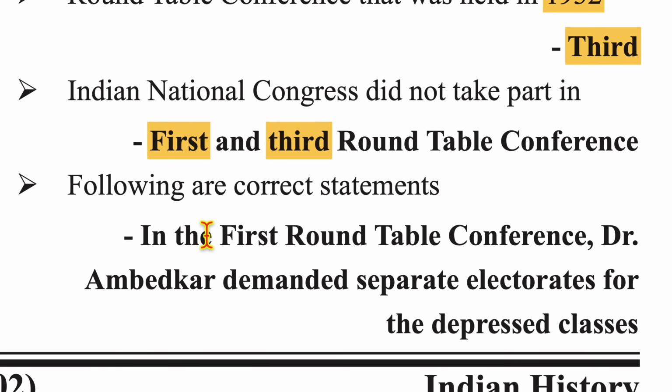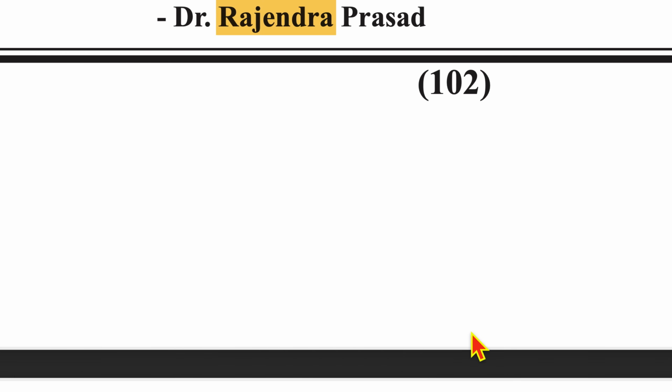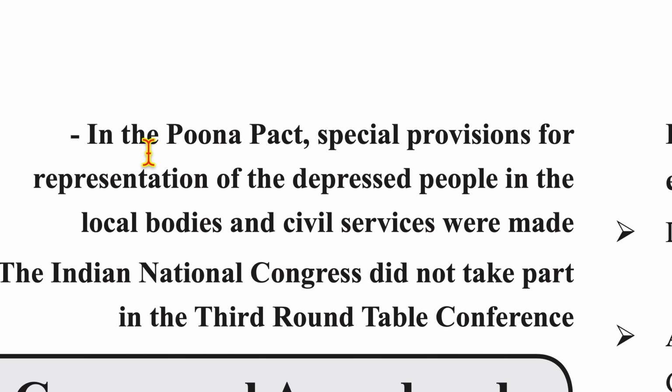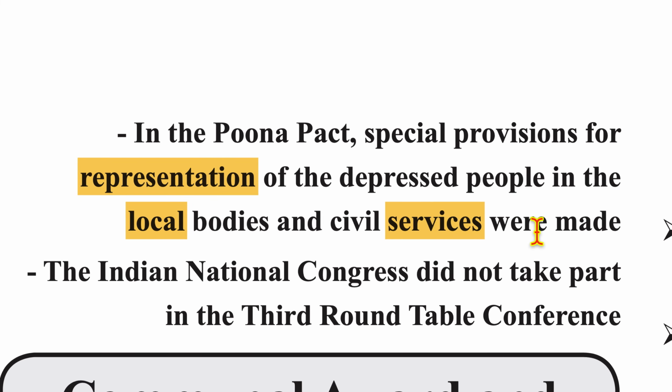Following are the correct statements. In the first Round Table Conference, Dr. Ambedkar demanded separate electorates for the depressed classes. In the Pune Pact, special provision for representation of depressed people in the local bodies and civil services was made. The Indian National Congress did not take part in the third Round Table Conference and also the first Round Table Conference.